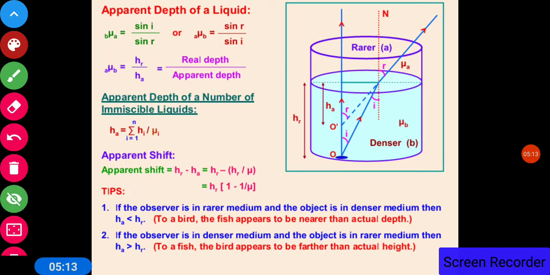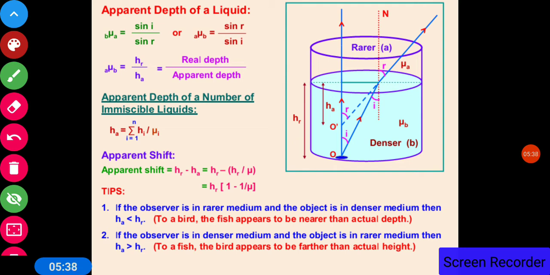Now, apparent shift or apparent depth of a liquid. This you have observed in your daily life, that whenever you see through the river, the pebbles under the bed appear to be raised. So why do they appear to be raised? This is because of the phenomenon of refraction. So let us see how much the apparent depth appears.